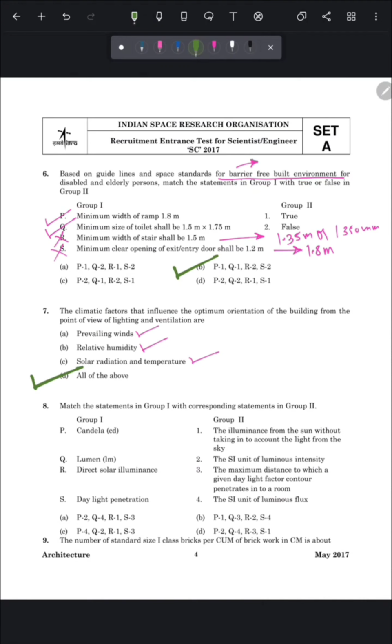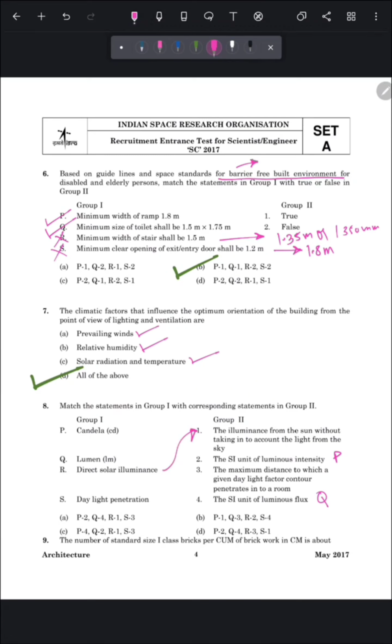Question number 8 is: match the following statements in group 1 with corresponding statements in group 2. So first is candela. Candela is the SI unit of luminous intensity. Second is lumen. Lumen is SI unit of luminous flux. Third is direct solar illuminance. Its definition is the illuminance from the sun without taking into account the light from the sky.